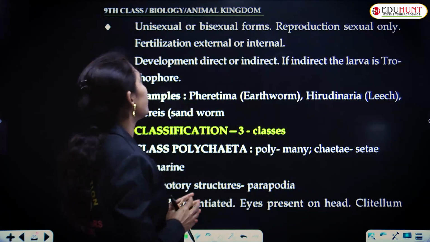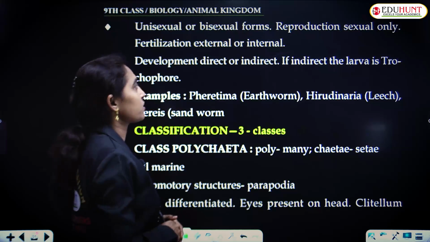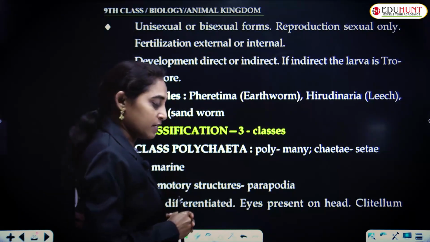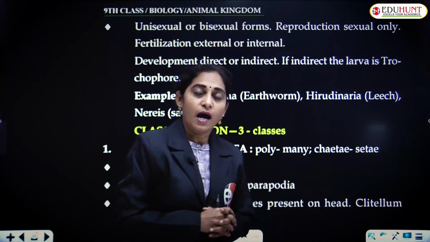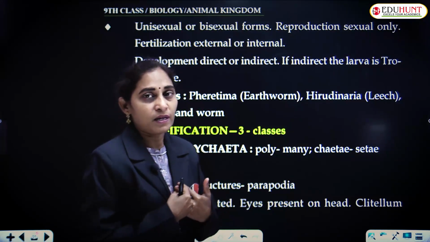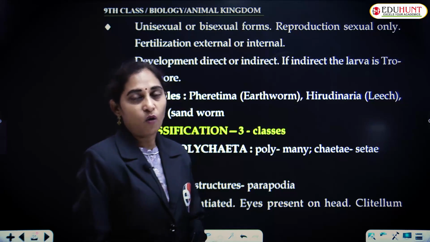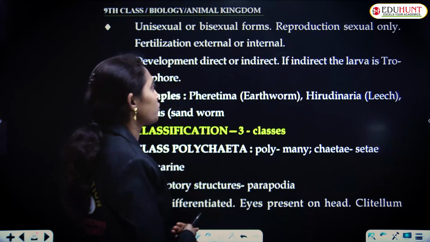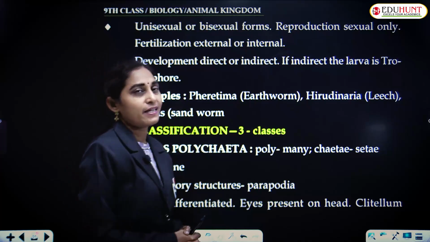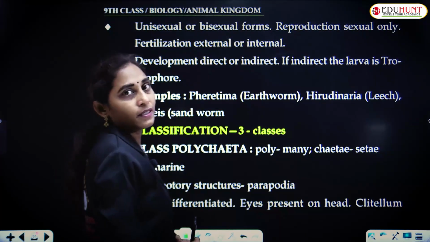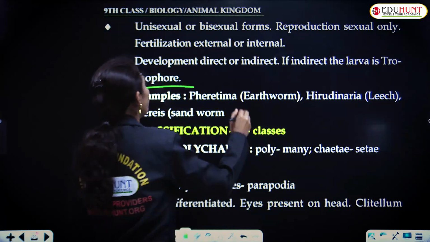Reproduction is usually sexual, and fertilization may be external or internal. That is, fertilization may occur within the animal, or the egg and sperm may be released into the surrounding water. The egg may be fertilized with the sperm. Development may be direct or indirect. In indirect development, there is a larva. The larva is called the trochophore.